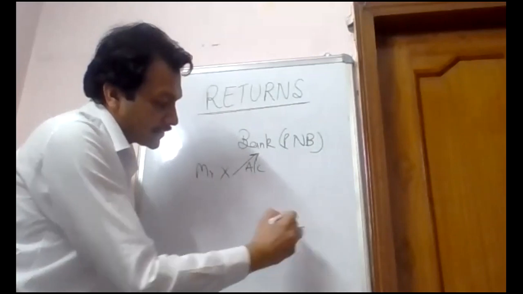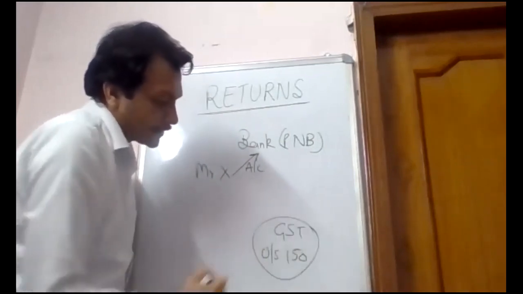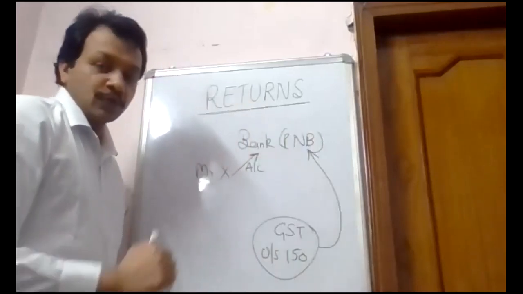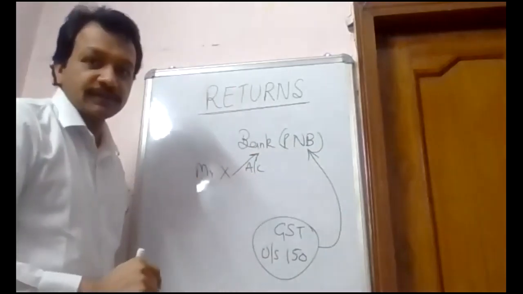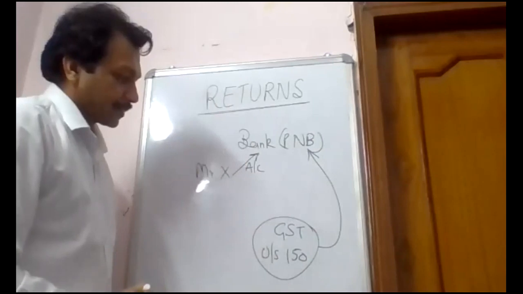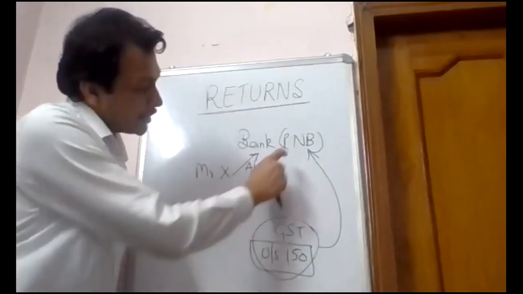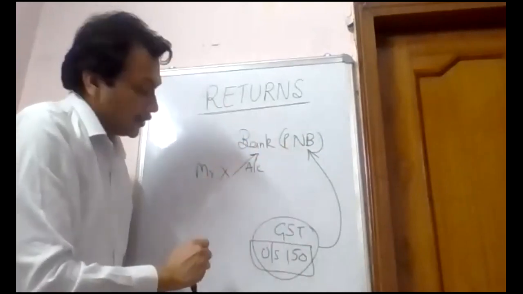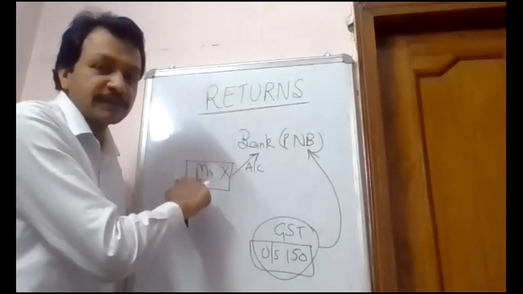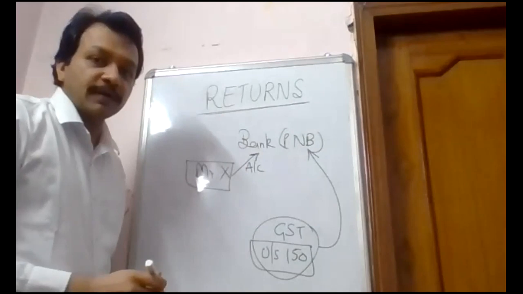The GST department under section 150 can ask this bank to furnish all the transactions which are done by me. This is the relevance of section 150. It is the obligation of PNB to give the information about all the transactions related to Mr. X done in PNB to the Goods and Services Tax Department.